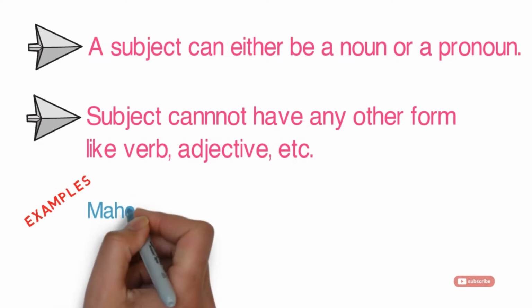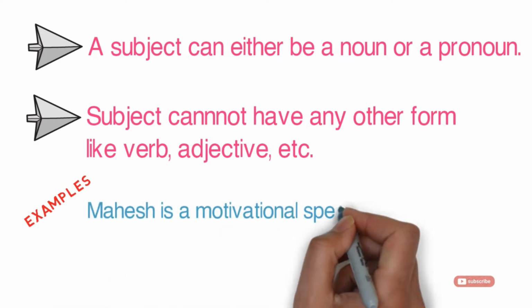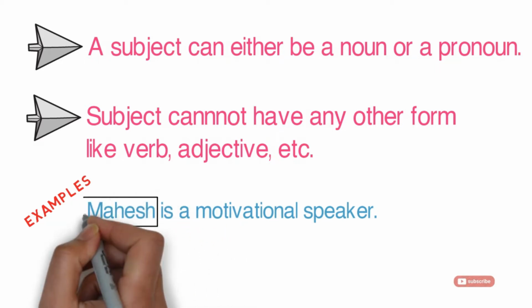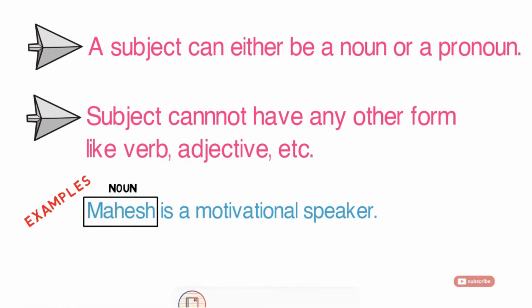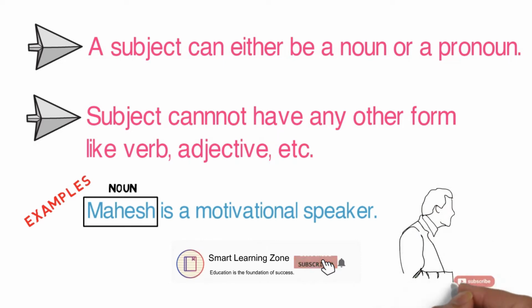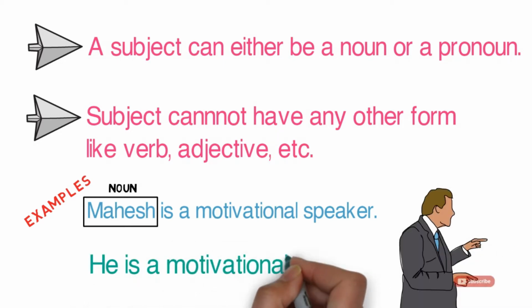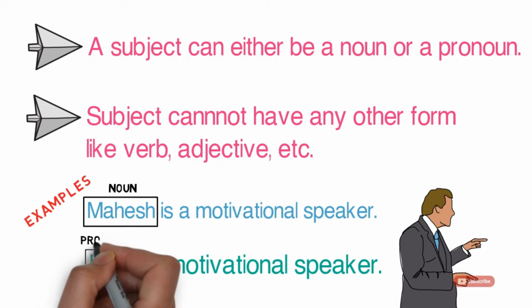The examples are Mahesh is a motivational speaker. Here, the word Mahesh is a noun. He is a motivational speaker. Here, the word he is a pronoun.